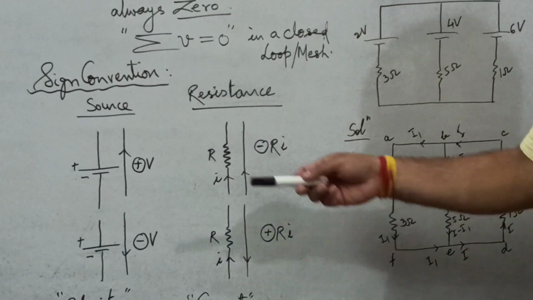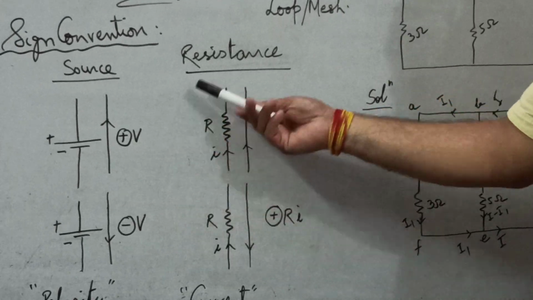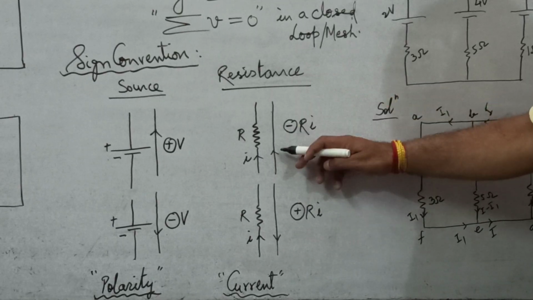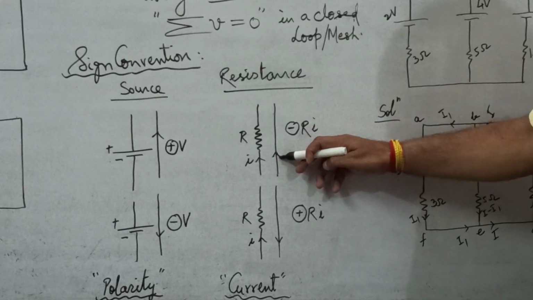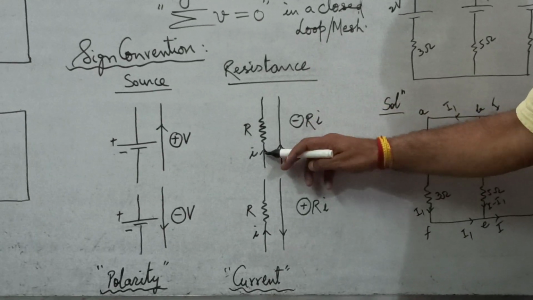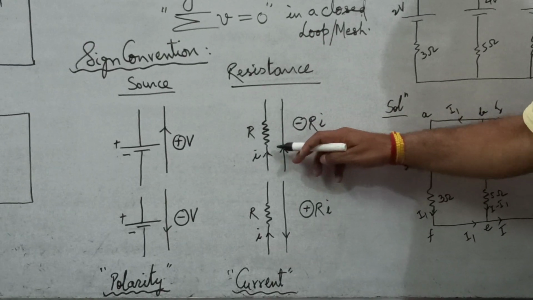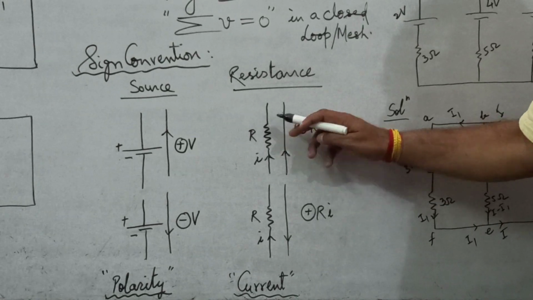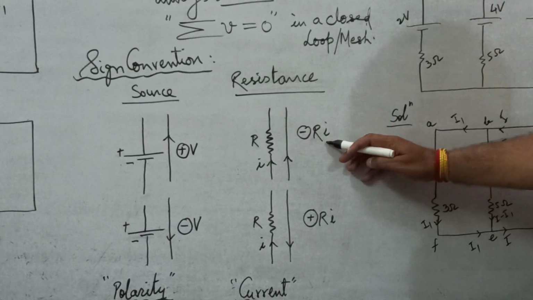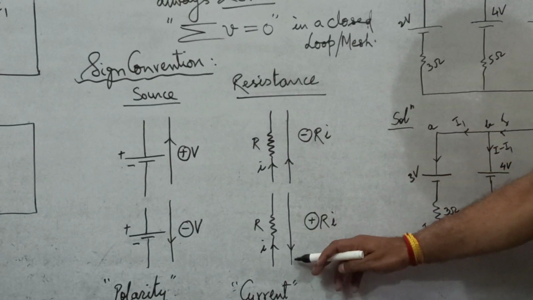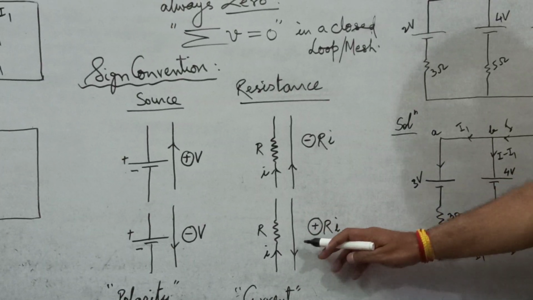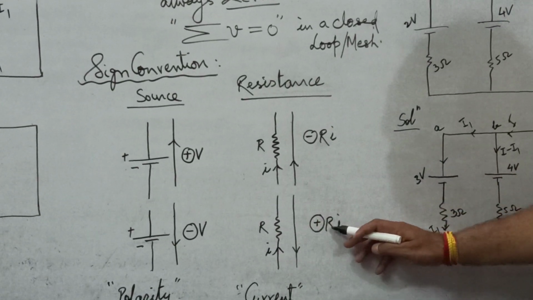Well, as you move in a closed loop, not only sources, there are resistances also. And if we happen to pass through a resistance like this, such that your direction of motion is the same as the current flowing through the resistance, if current and your direction are parallel to each other, then the potential drop across this resistance is given negative sign. Potential difference as usual is R into I. Well, if you happen to pass this way, such that the current is in the opposite direction, anti-parallel, in that case the potential drop across the resistance is plus IR.